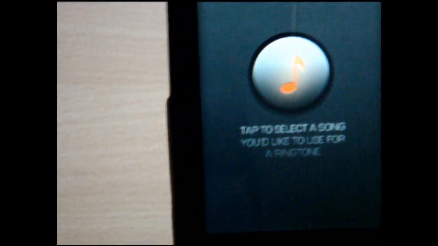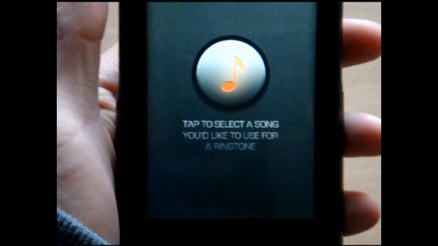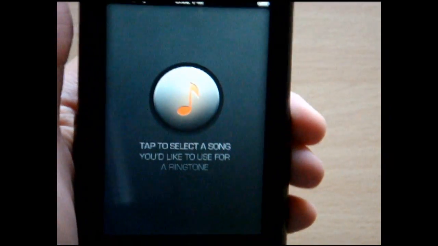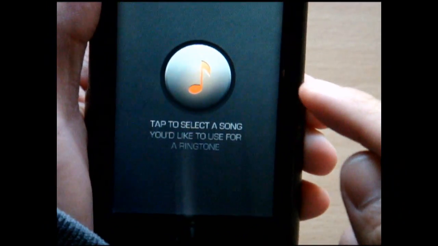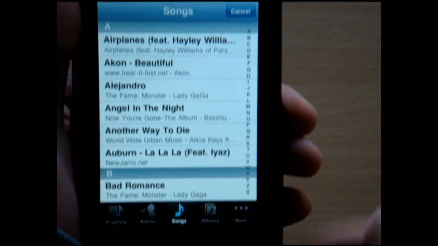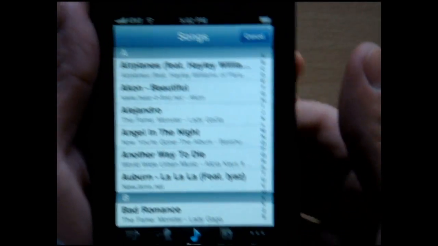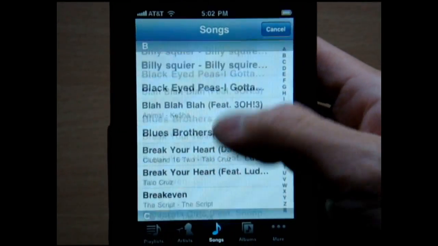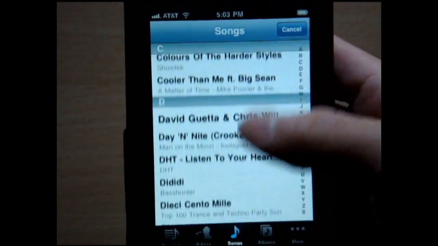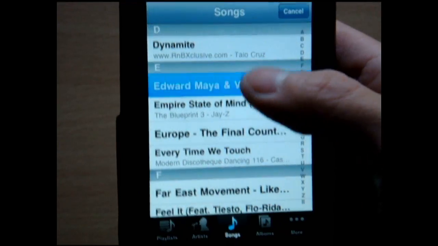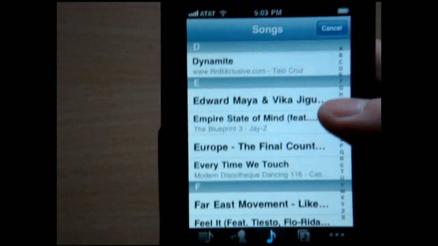So you can basically make any song that you have in your iPod into a ringtone for your iPhone. Tap to select the song. Now it goes into my songs from my iPod. So let's scroll down and choose a song to do. Alright, I'll do one of my favorites by Edward Maya, Stereo Love.